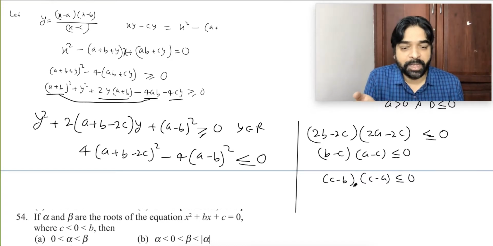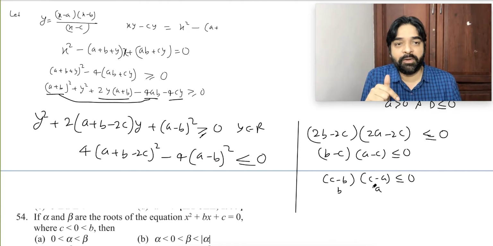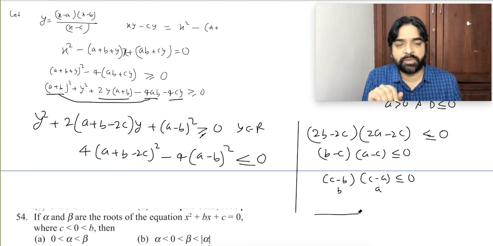Assume this is a polynomial inequality. What is the critical point of this? b. What is the critical point of this? a. Wait, c is the variable I am taking. Someone I have to take as variable, no? Only c is there, so c is the variable. This critical point will be b, this critical point will be a. Do we know who is bigger? I don't know whether b is bigger or a is bigger. So I will make two situations.